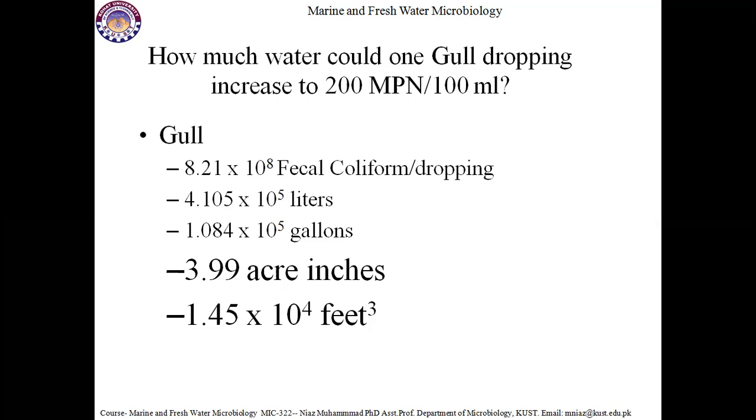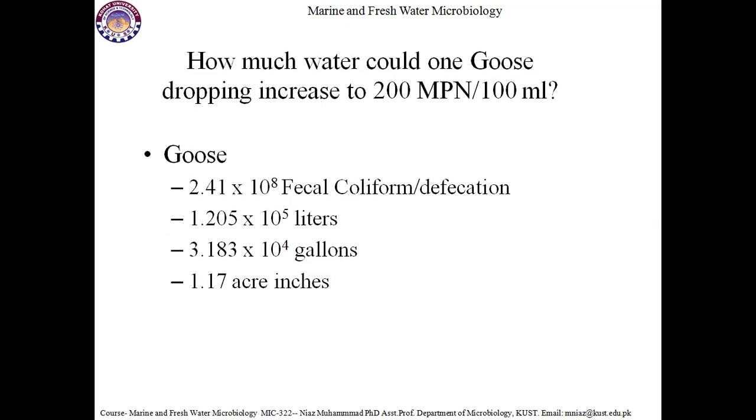Only humans and animals are not responsible for the contamination of water bodies. Wild birds are also contributing a huge number of coliforms to water bodies. One bird contributes a huge number of microbes, so this is a major problem.